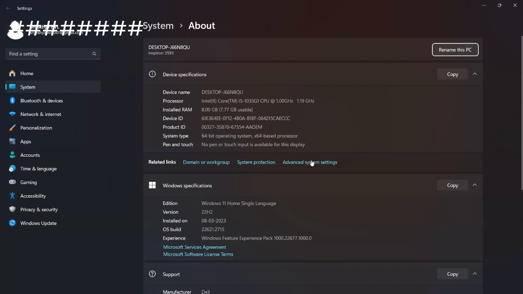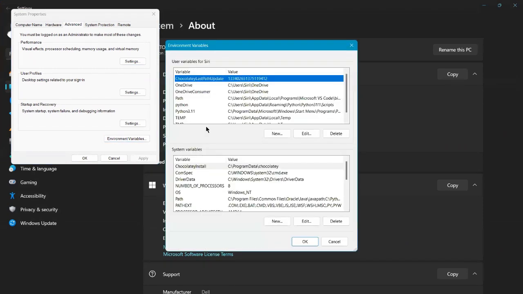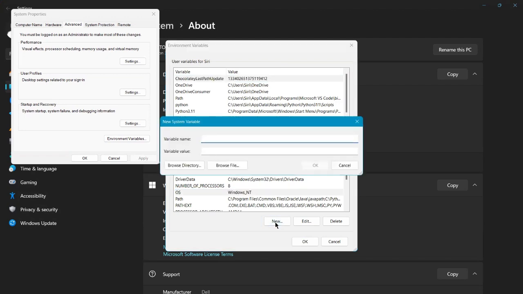Go to advanced system settings, and then go to environment variables. Now in environment variables, I'm going to system variables and I am creating a new variable, say JAVA_HOME. And for the variable value, I'm going to paste the path I have copied.